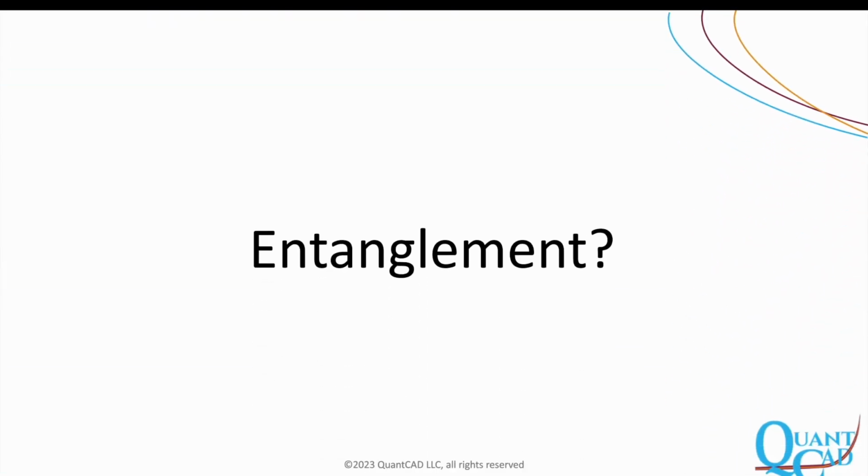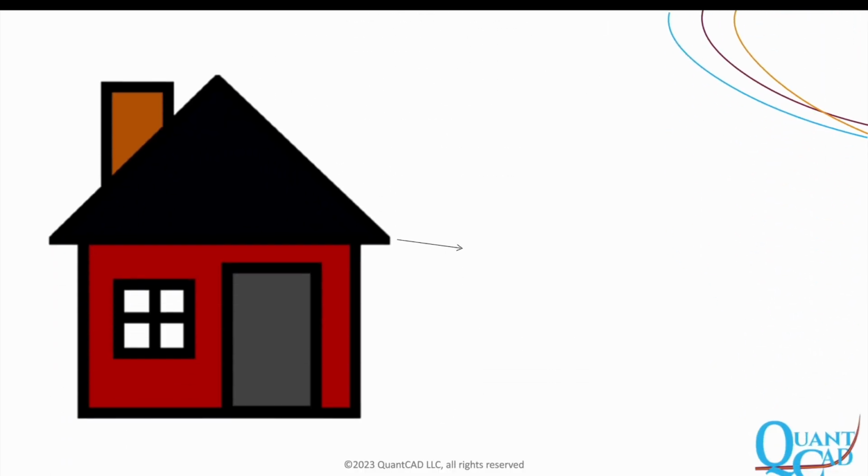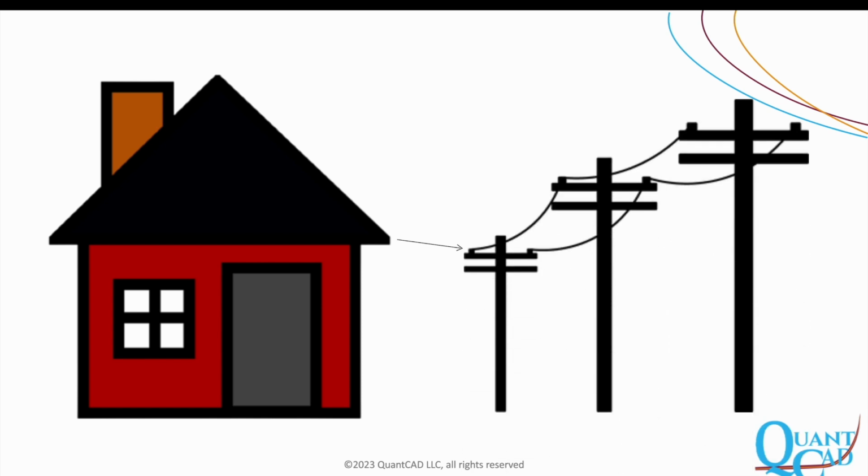First things off, we would like to preface that entanglement is a scientific property and that explanations used here are to help better our understanding of it. So, imagine that you have a house. This house is connected to a power grid. When you flip the light switch, you will know if the house has power. In this case, the lights turned on.